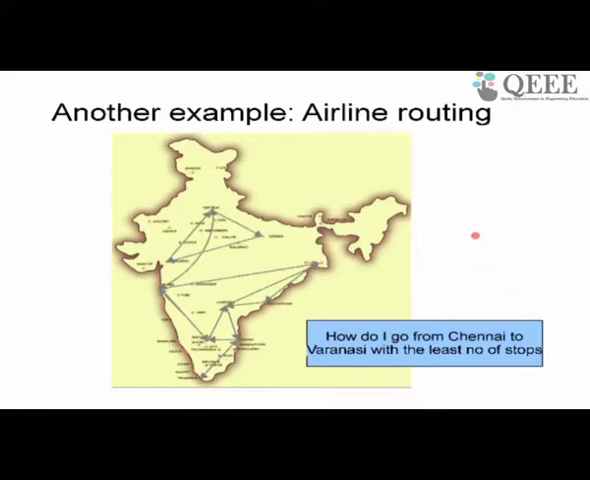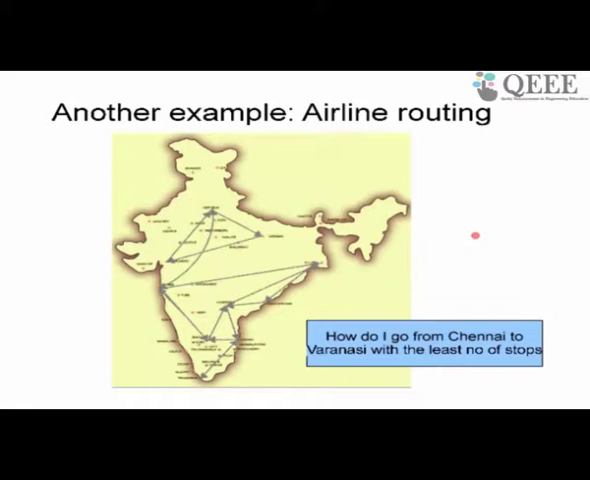These are the cities I have, and I want to ask myself, is there a way for me to fly, for example, from Chennai to Varanasi using the least number of hops? The least number of hops means I don't want to keep changing planes too often. Maybe with 2 changes I want to go from Chennai to Varanasi. Is it possible for me to do that? This is the question I am asking.